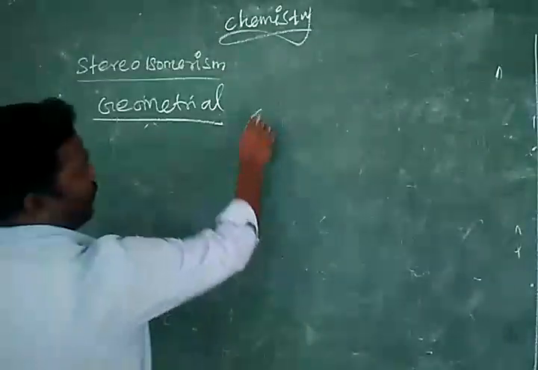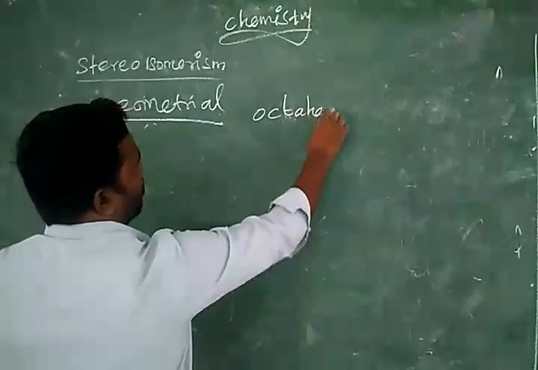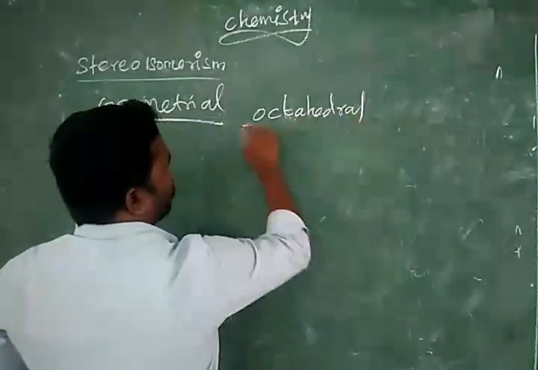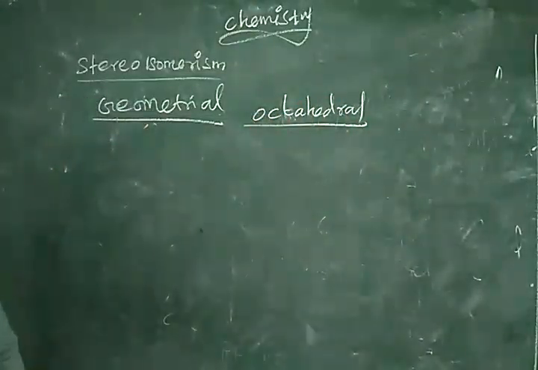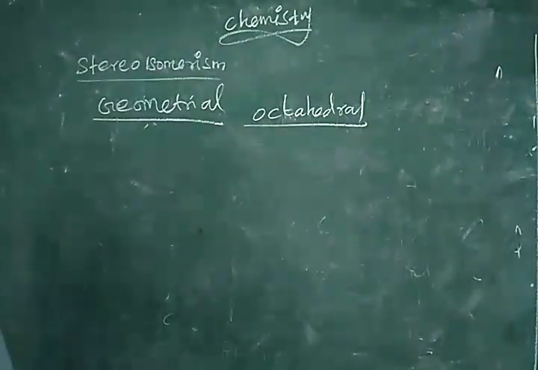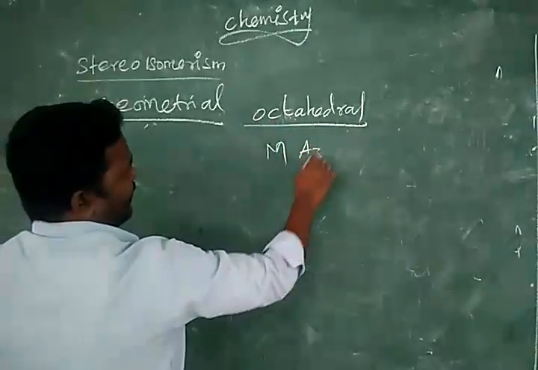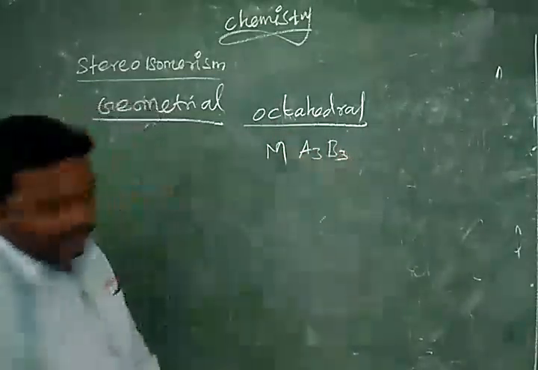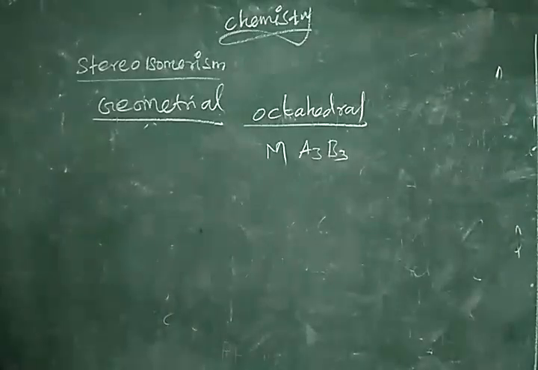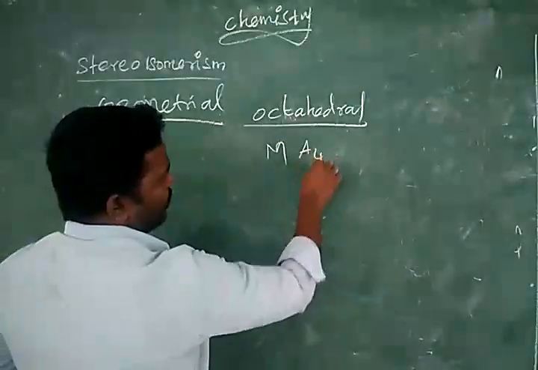So now for octahedral. Octahedral also has several general formulas. First one, M A3 B3. Then the compound M A4 B2.